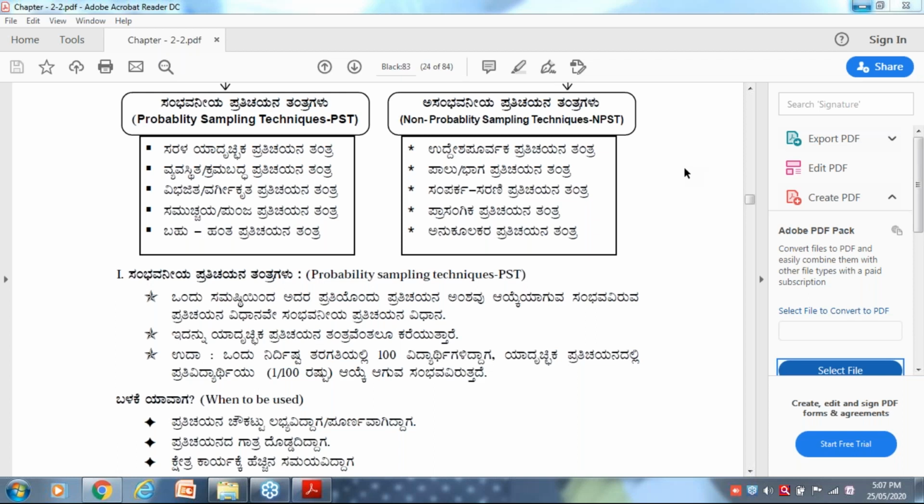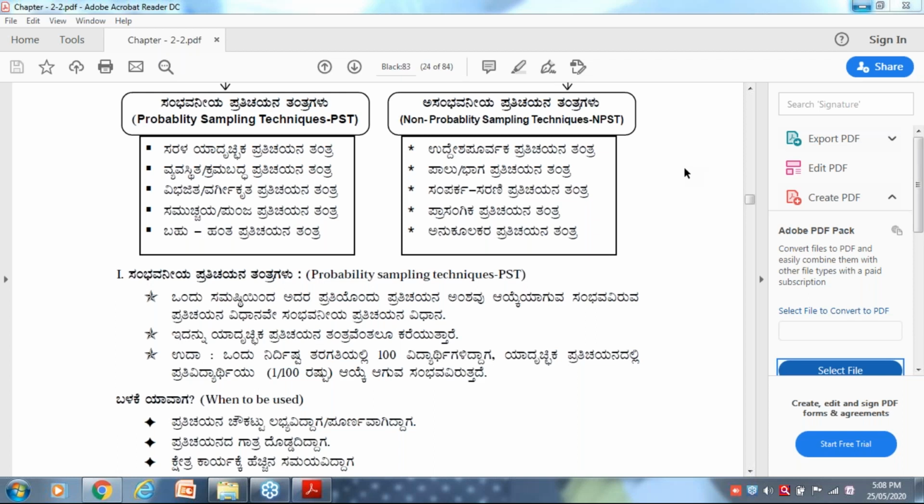They are giving all non-probability sampling techniques, and you have to pick among those. Out of 4 options, they give 3 non-probability, and one must be from probability sampling techniques. Please make a list of it. It is in Kannada, but I am going to explain in English. PST list. Number 1, simple random sampling technique, SRST.